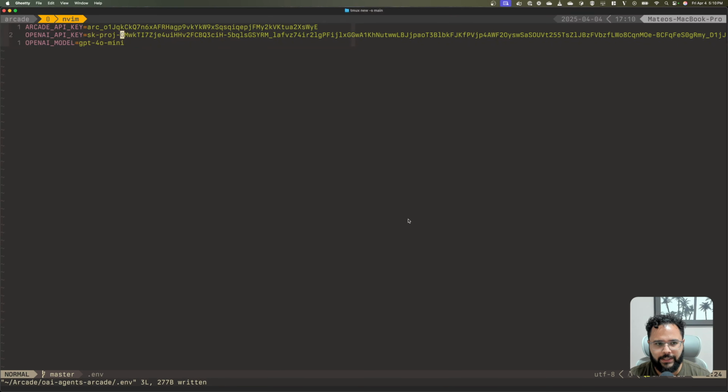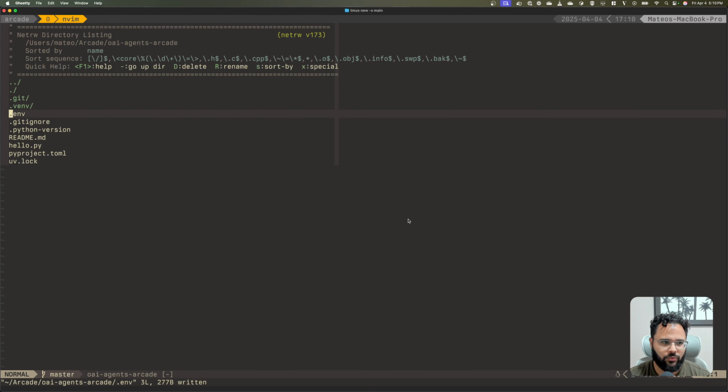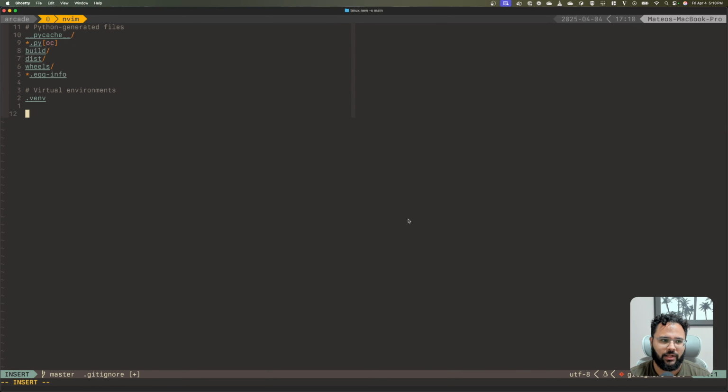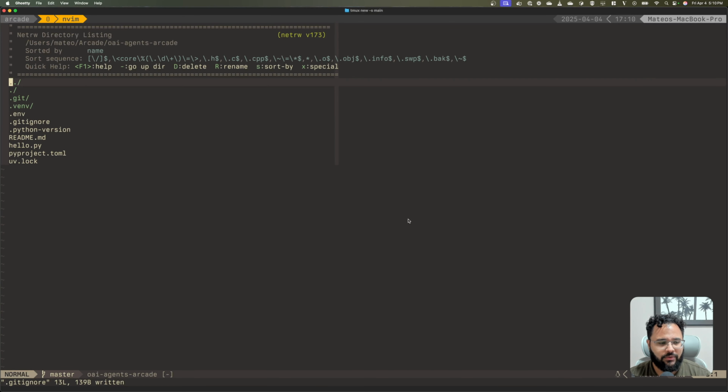So let's see, I want to add this to .gitignore, right? So I'll say environment variables, and from here I add .env, so it's very hard that it goes automatically to GitHub. And now let's create the main entry point for this project.